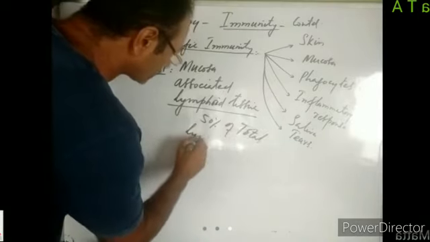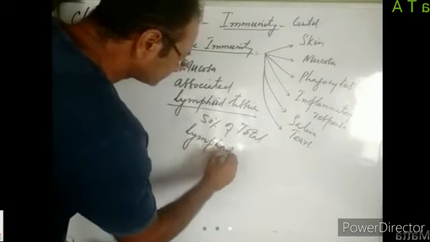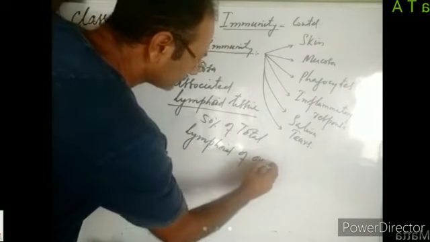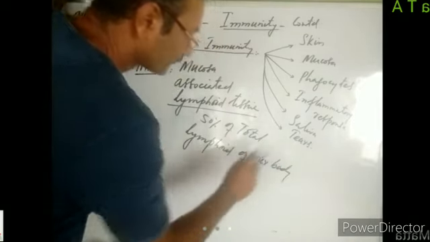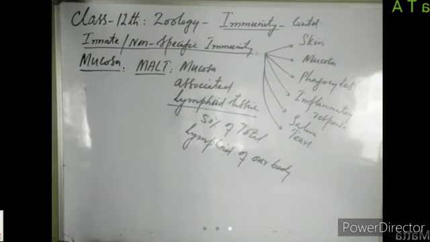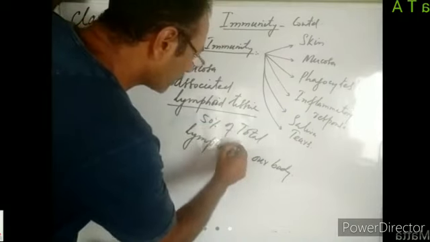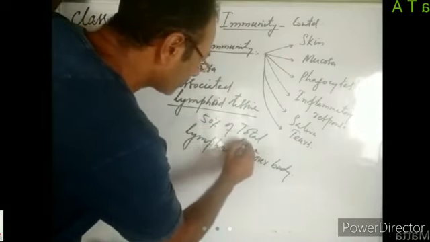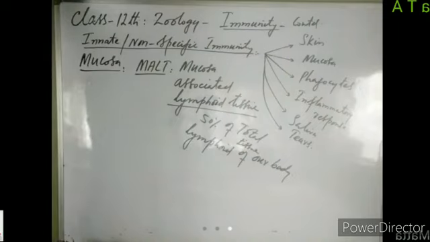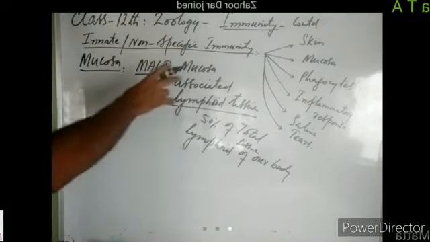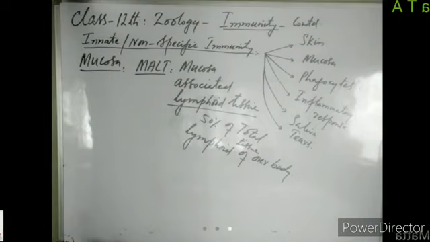of our body. This MALT forms 50% of the total lymphoid tissue of our body. So 50% of the lymphoid tissue of our body is associated with mucosa. So it protects us from the entry of pathogens, right?